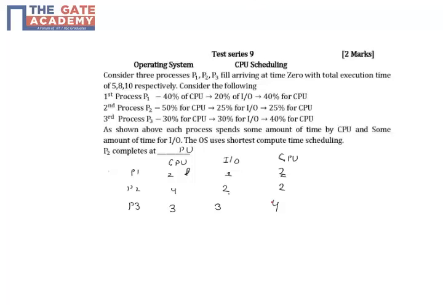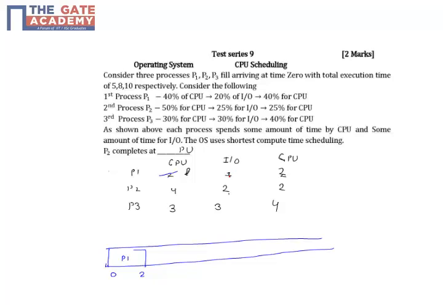Now we will go with the Gantt chart. All the processes have arrived at time 0. So at time 0, P1, P2 and P3 are having initial CPU bursts of 2, 4 and 3. That means P1 will be scheduled first and it will execute up to 2 time units. So this CPU time I have cancelled.